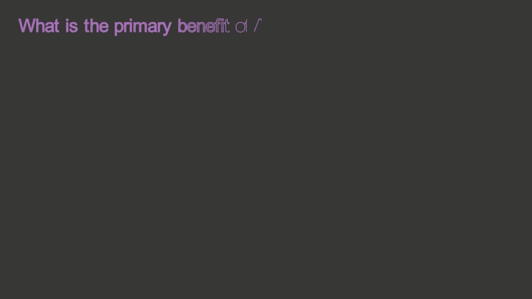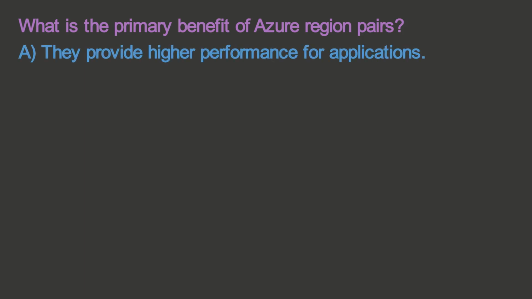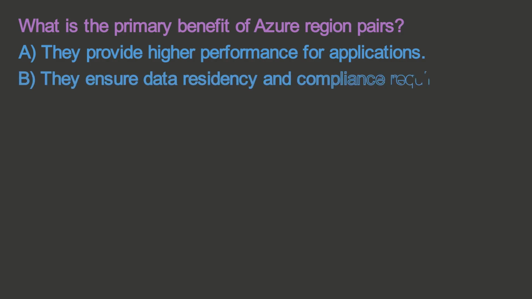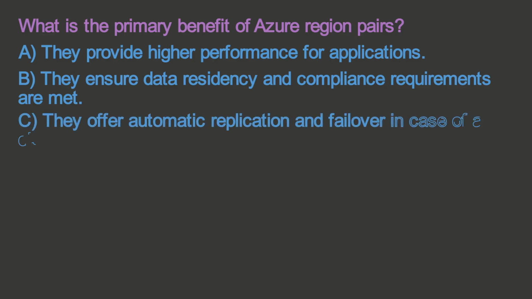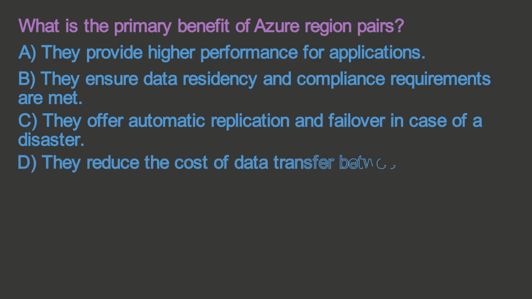What is the primary benefit of Azure region pairs? A. They provide higher performance for applications. B. They ensure data residency and compliance requirements are met. C. They offer automatic replication and failover in case of a disaster. D. They reduce the cost of data transfer between regions.